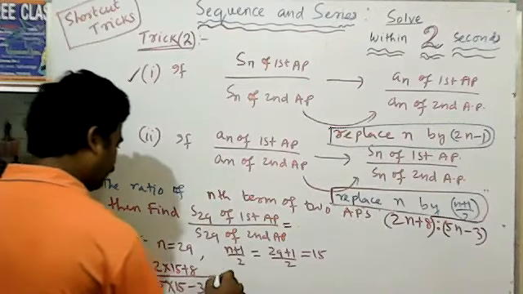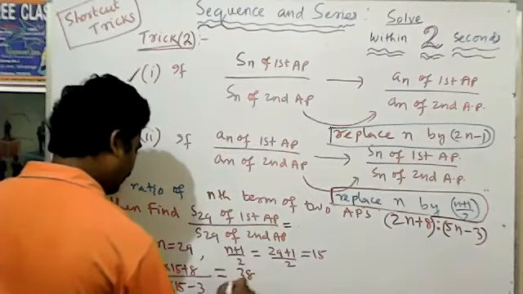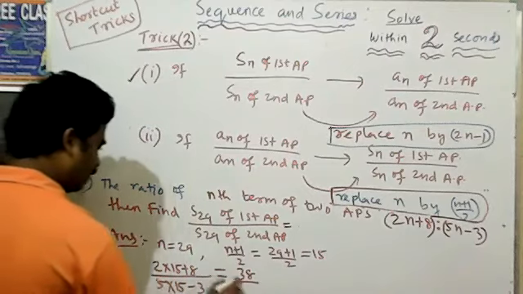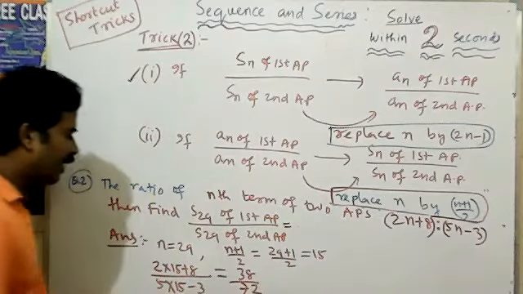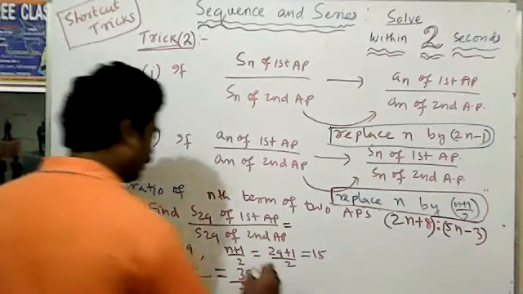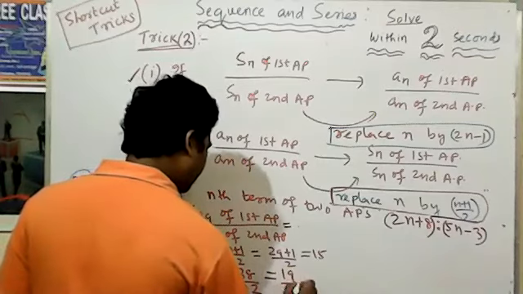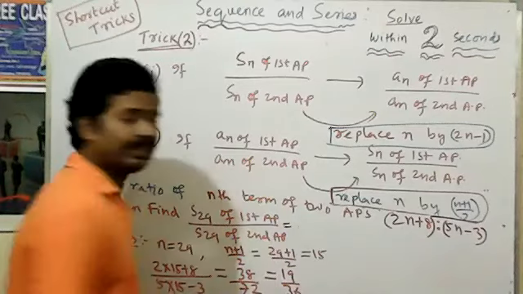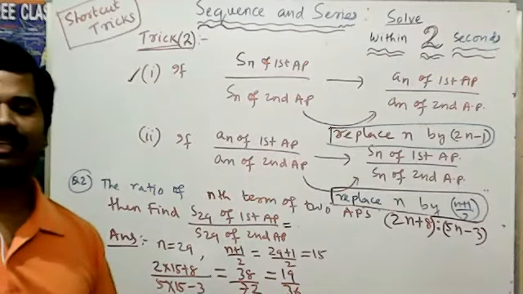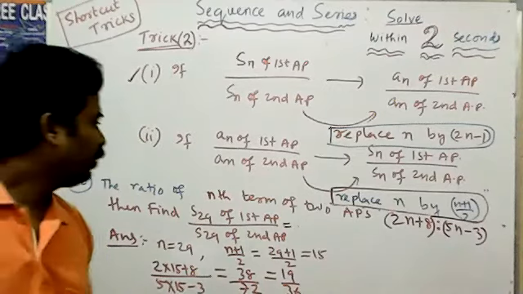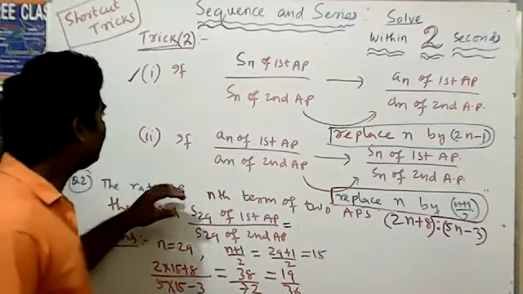That is equal to 38 by 72, which means 19 by 36 is the result. This way you can do the question very easily.